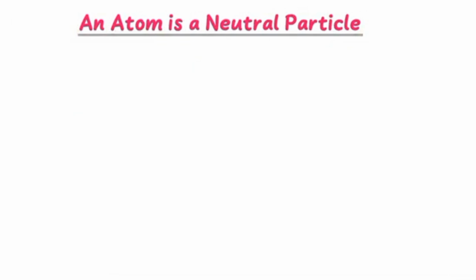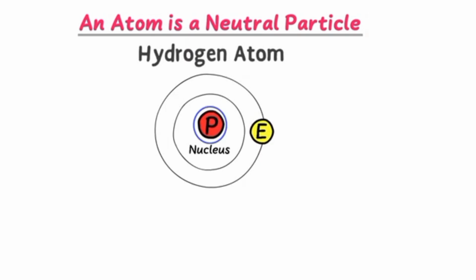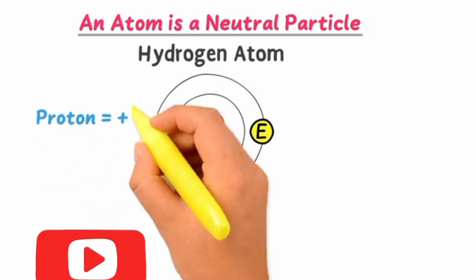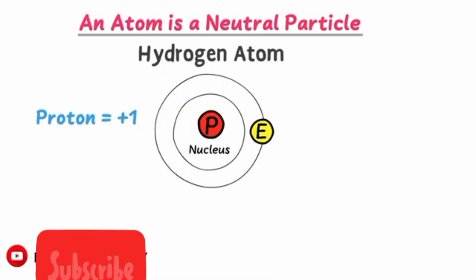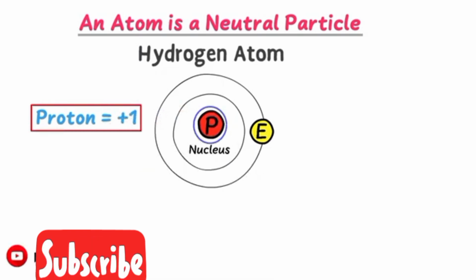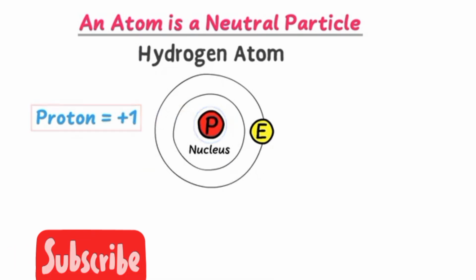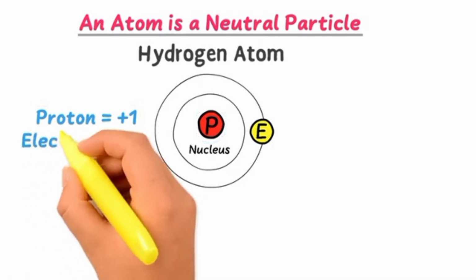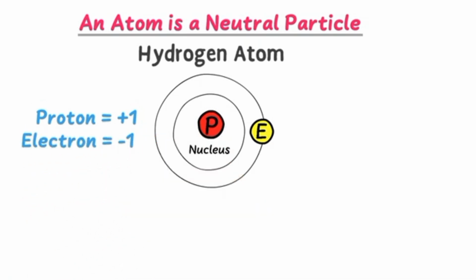consider the hydrogen atom. We know that there is one proton in the nucleus of hydrogen, while one electron revolves around the nucleus. So we can write proton equals positive 1, because a proton is a positively charged particle, while electron equals negative 1, because an electron is a negatively charged particle.